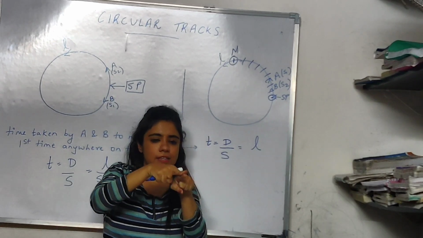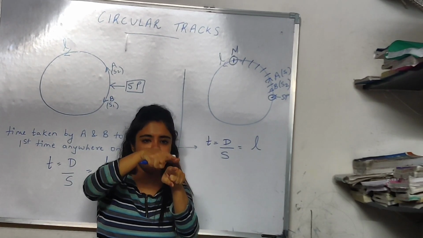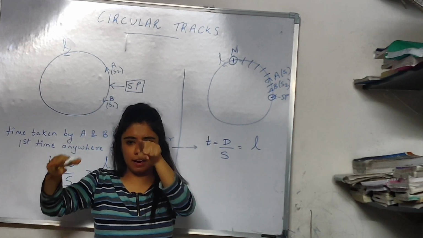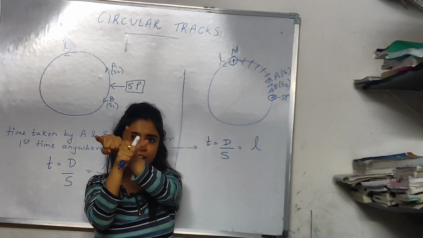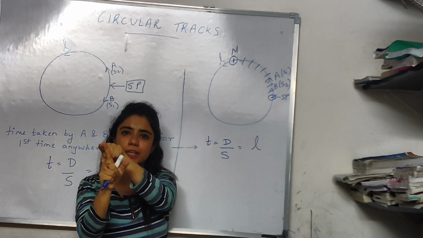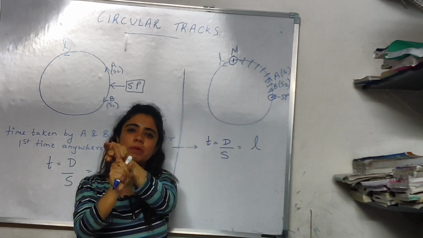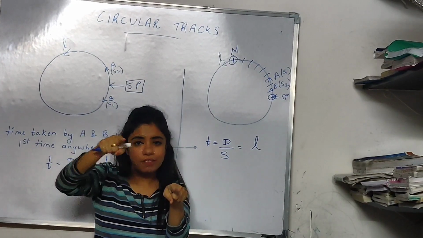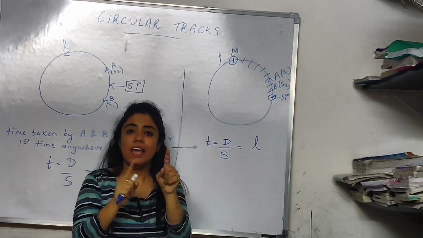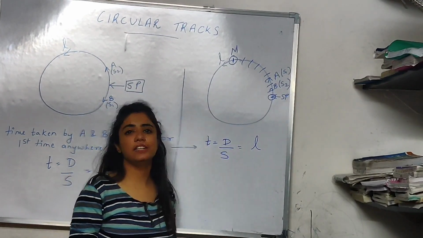Because understand, suppose this is A, this is B. A is covering the full circle and B is coming from behind. So what did A do? A covered the full circle, then covered the extra distance and met B. So this part is covered by both A and B, so we don't consider that. But A had to cover the entire circle. Hence the distance here is the length of the track.